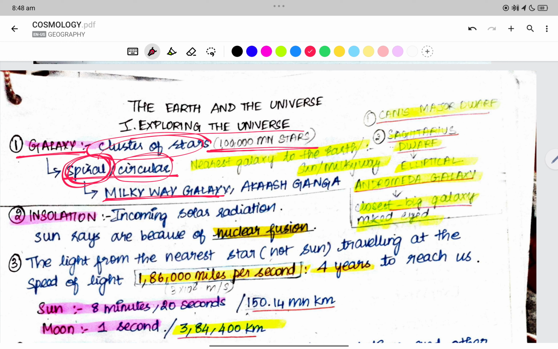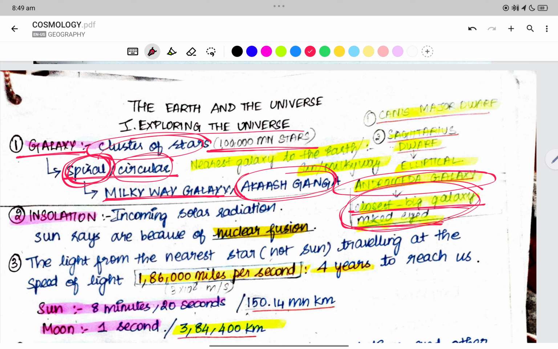We have two galaxies known to each other. The Milky Way galaxy is also known as Akash Ganga, and then we know the Andromeda galaxy, which is the closest big galaxy that can be viewed through the naked eyes. The closest big galaxy which is visible to the naked eyes is what we call the Andromeda galaxy, right?